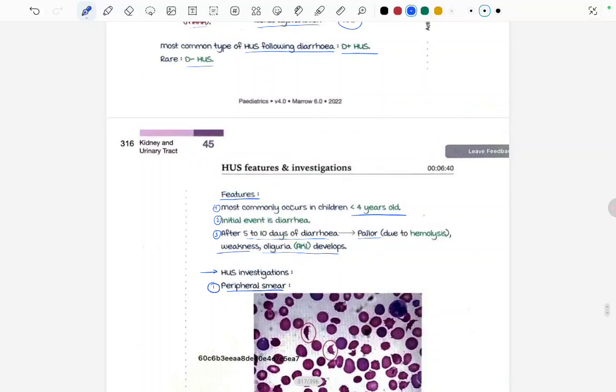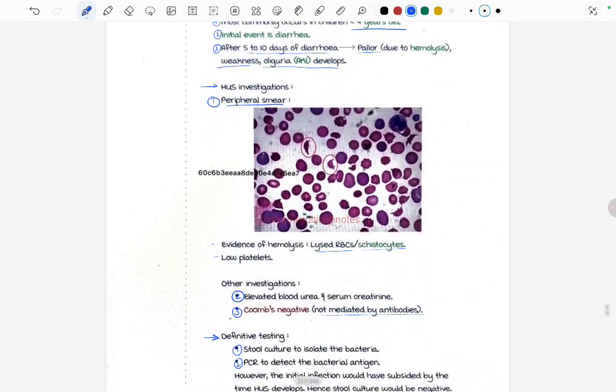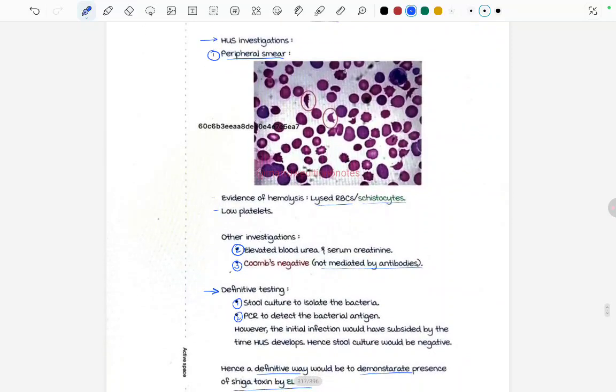Most common type of HUS is with the diarrhea. Its features are, first of all, it occurs most commonly in children less than 4 years. The initial event is the diarrhea, and after 5 to 10 days, hemolytic anemia occurs, right? Hemolysis. So there will be pallor and weakness and also oliguria due to the AKI. On peripheral smear, what will be seen is lysed RBC, schistocytes, and low platelets. Other investigations we can do are elevated blood urea and serum creatinine, and Coombs negative.